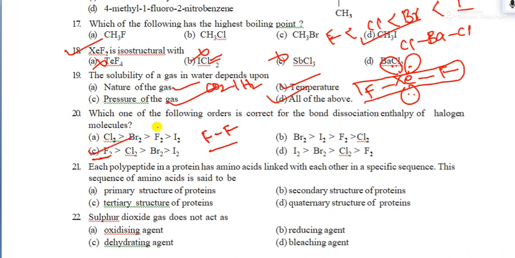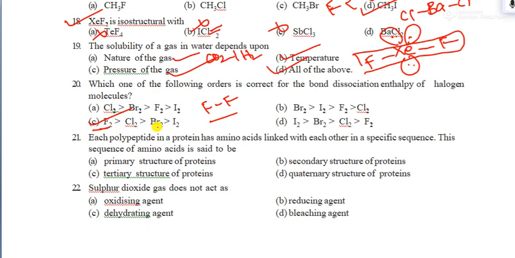The next one is, each polypeptide in a protein has amino acids linked with each other in a specific sequence. Remember, in polypeptide chains, amino acids are linked in a sequence. So the sequence of amino acids is said to be the primary structure, not the secondary structure. The primary structure explains the sequence of amino acids, and during the denaturation process the primary structure remains constant.